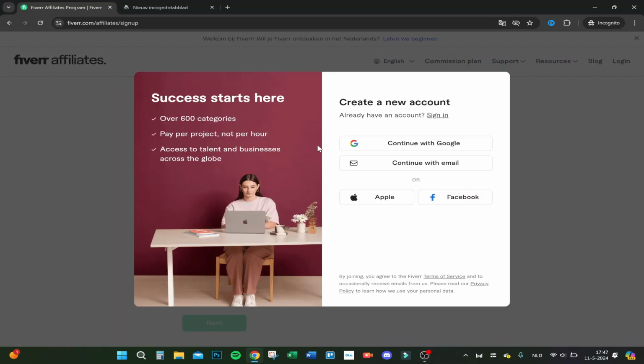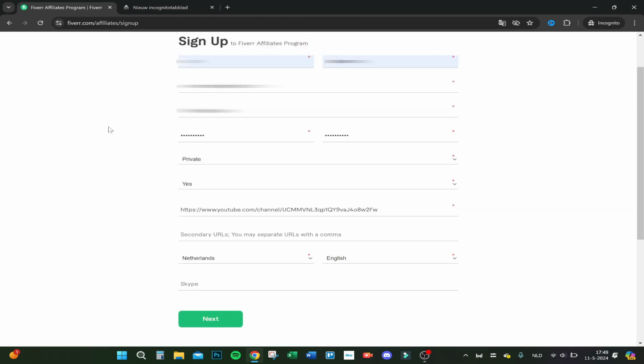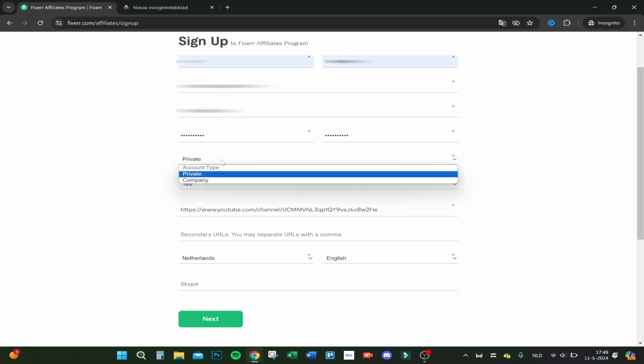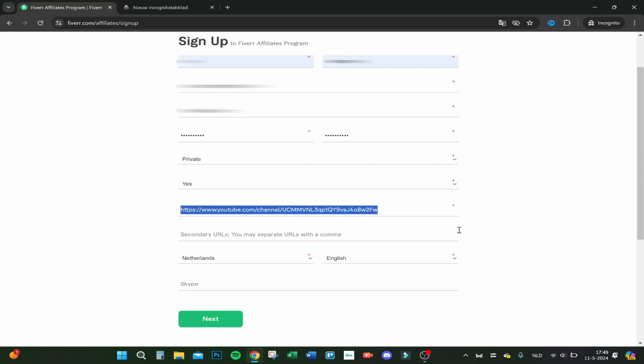and let's fill this in. Let's not do this. Let's fill this one in. I will be right back to you when this is ready. So guys, here we are. It's filled in. So now it's ready. So the main things you have to select is here if you have a private account or company account, and do you have a main source of traffic, then these two show up. So for me it's my YouTube channel, so I clicked yes and selected my YouTube channel right here.